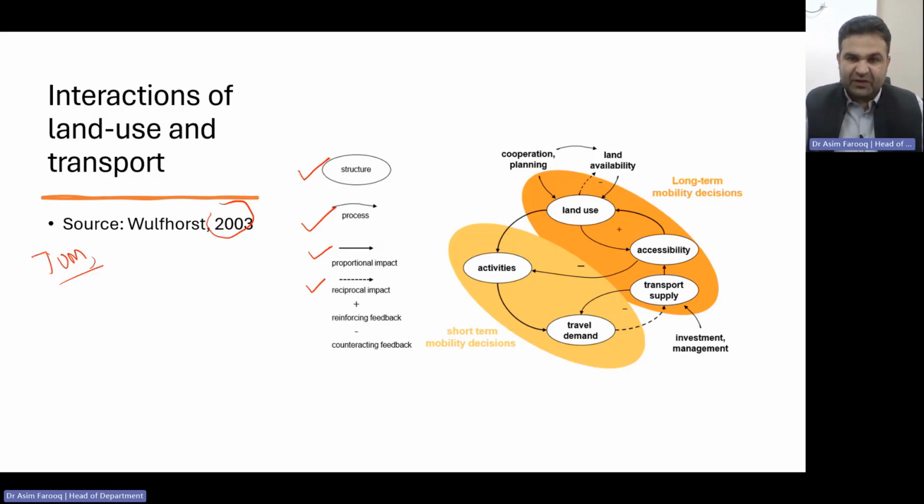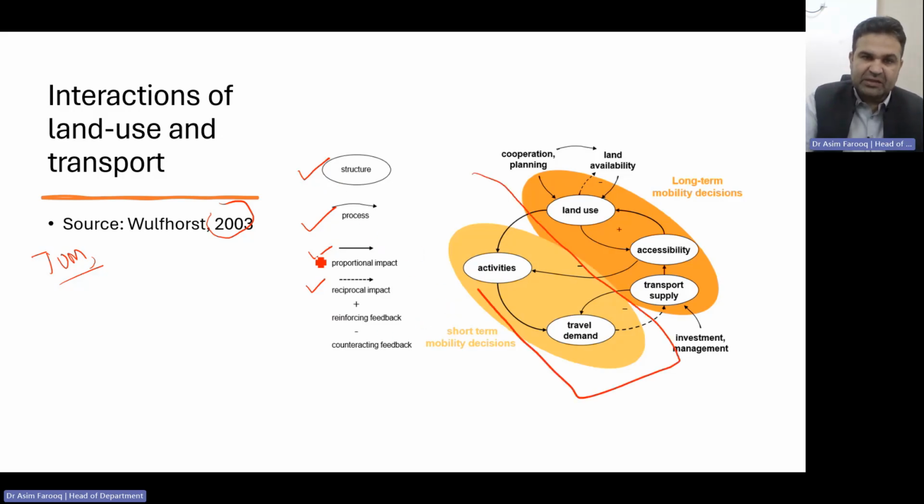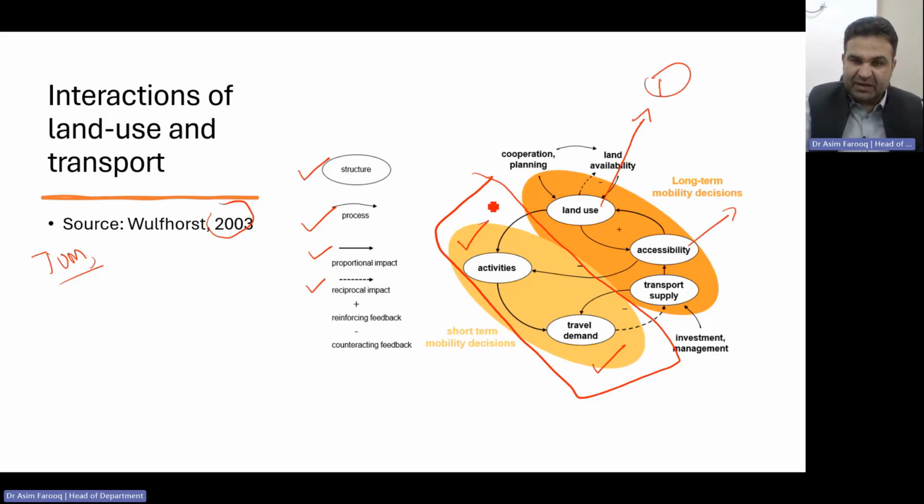Look, that portion is divided into short term as well as long term mobility. In the short term, we only want to attract or generate more activities, as a result of which will generate more travel demand, but for the time being. But if we take a look at that figure in the long term, three basic urban factors are affecting: number one is land use, second is accessibility, and the third one is the transportation supply.